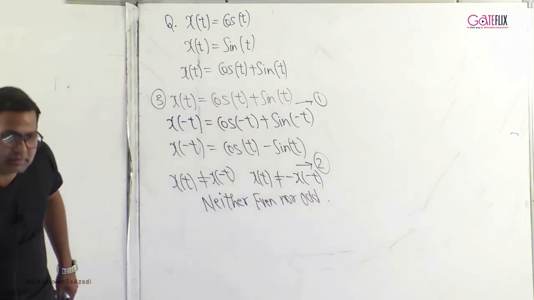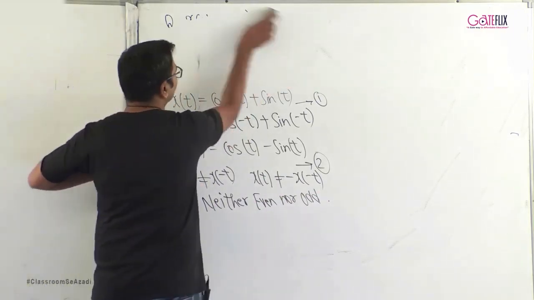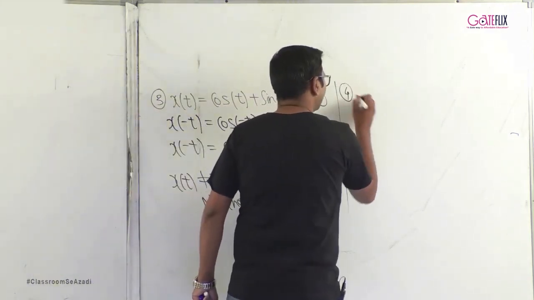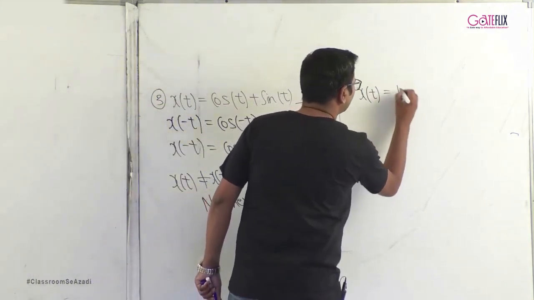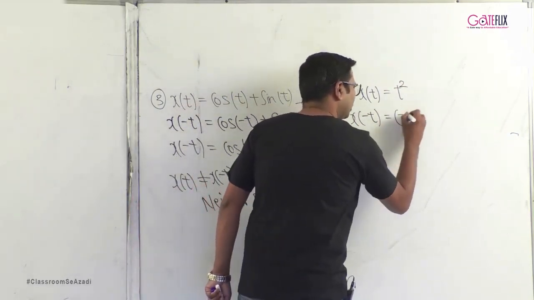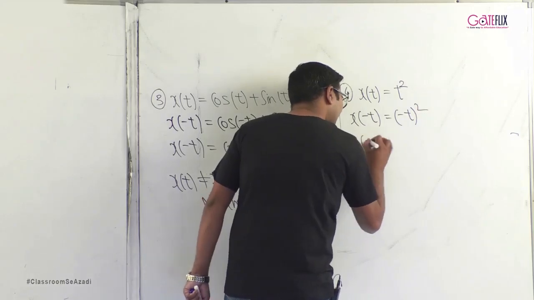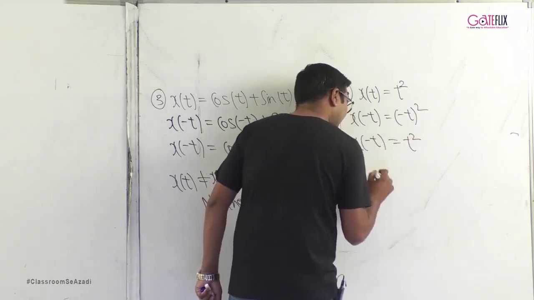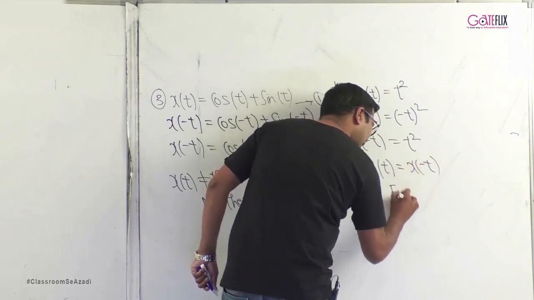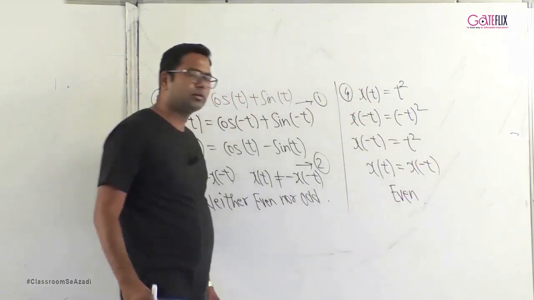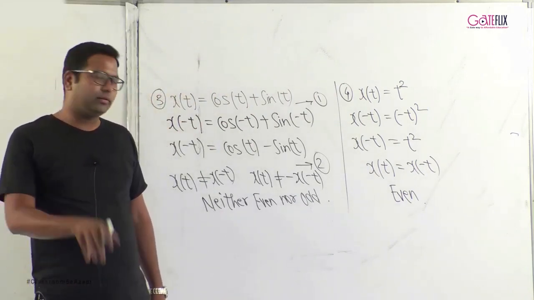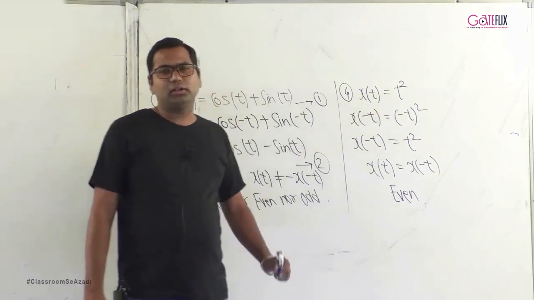Let us take another example. Let us take the fourth example as x of t is equal to t square. So x of minus t will be equal to minus of t square, and minus of t square will give me t square. So we get x of t is equal to x of minus t, and we can say that this signal is an even signal. Therefore cosine, as we have already found out, is an even signal. Similarly t square is an even signal.